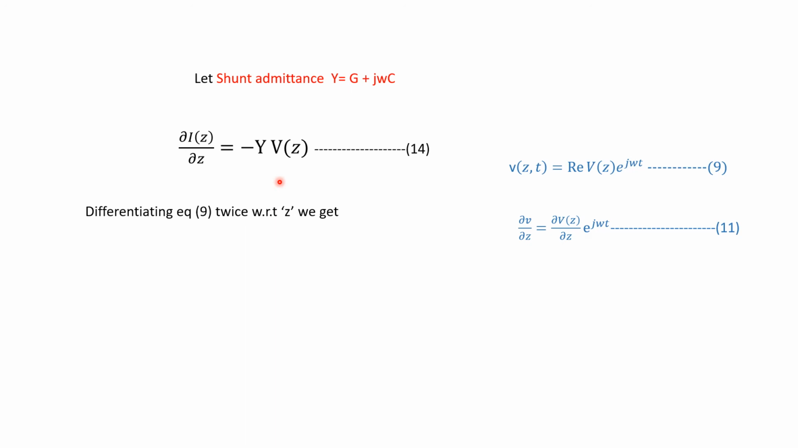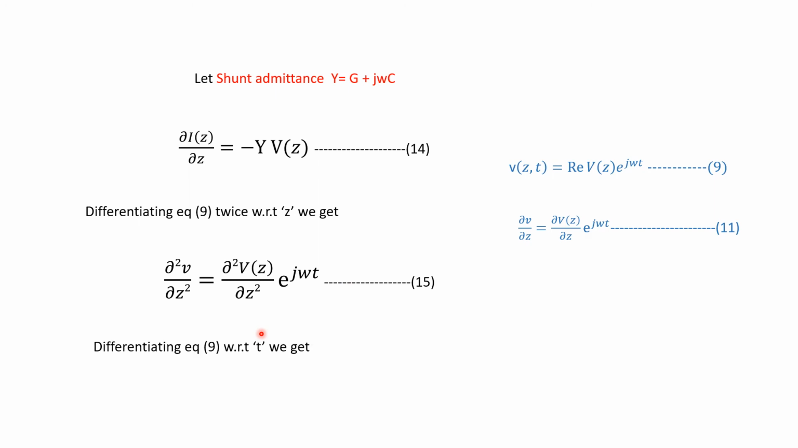Now again, if you differentiate equation 9 with respect to Z, we obtain ∂²V/∂Z², differentiating twice. The same equation gives ∂²V(z)/∂z² into e^(jωt), and with respect to t, e^(jωt) has to be differentiated, so you obtain e^(jωt) into jω. This is to replace our general differential equations with the instantaneous voltage and current equations.